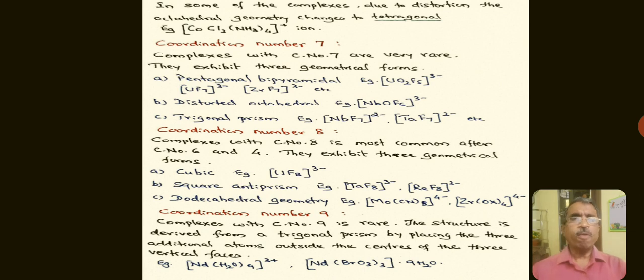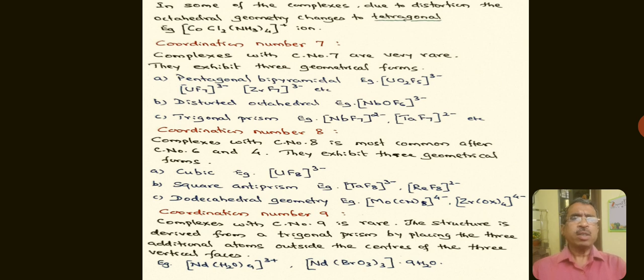In case of the cubic, the example is octafluorouranate ion. Examples for square antiprism are octafluorotantalate 3- ion and octafluororhenate ion.